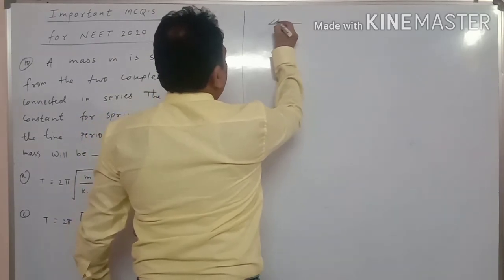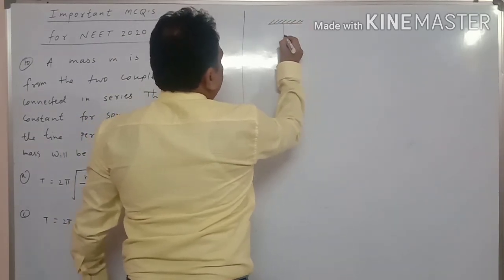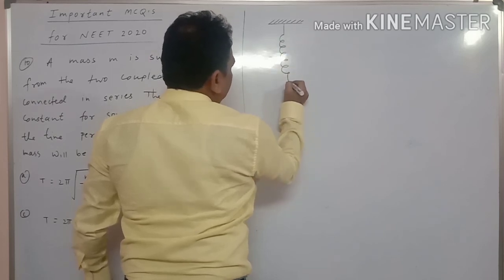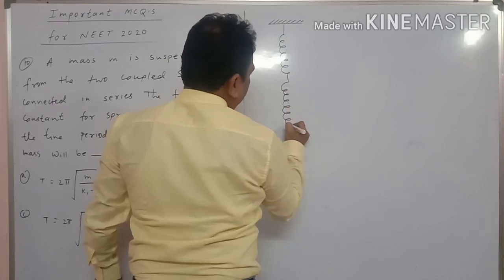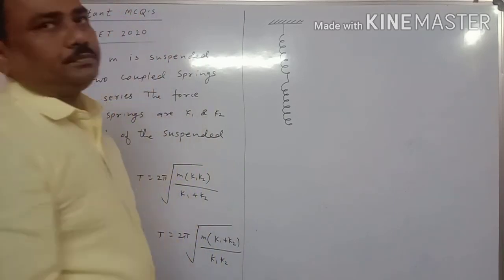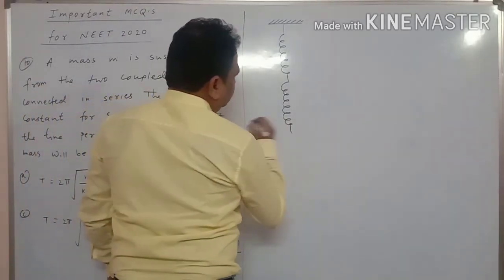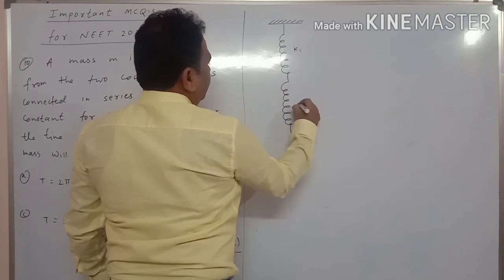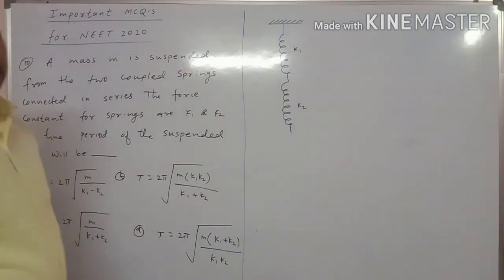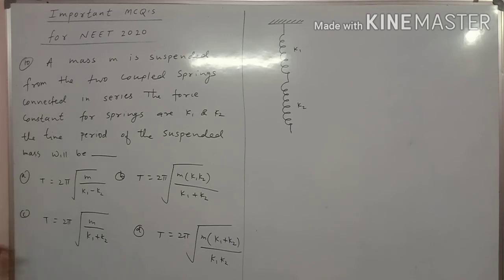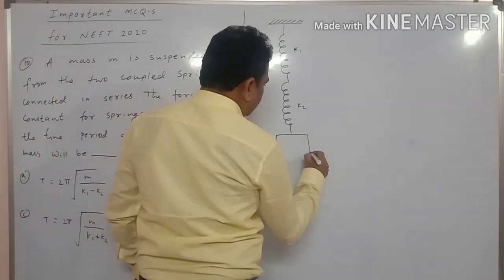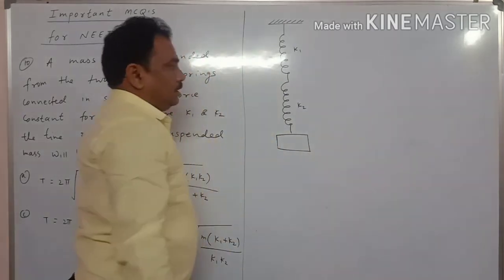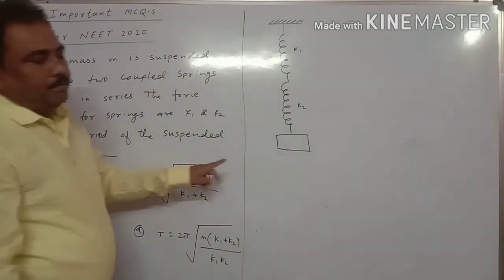There is a rigid body and two springs are coupled like this, having different force constants K1 and K2. The time period of the suspended mass, so the mass is here, we have to calculate the time period of the mass.